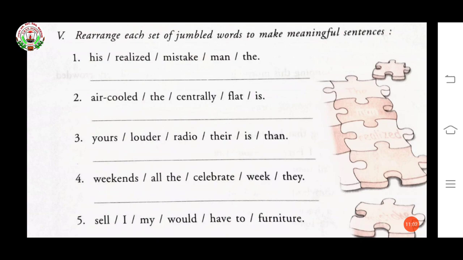Now come to the next exercise. Rearrange each set of jumbled words to make a meaningful sentence. So here words are there. They are jumbled. Now we have to make a meaningful sentence. We have to arrange them in the right manner.